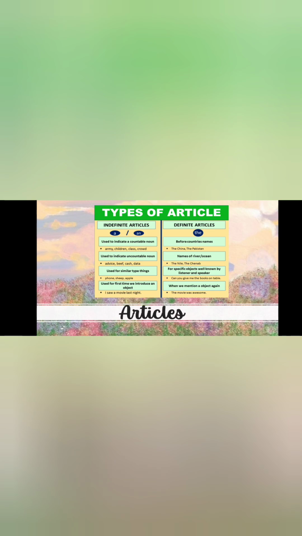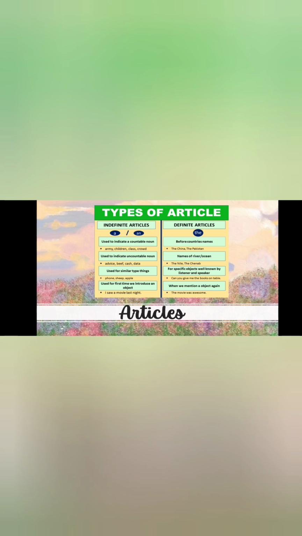Articles are words that identify a noun as specific or unspecific. Very important. So, as you can see, in English we have two types of articles: definite and indefinite. But let's discuss first the definite article in more detail. The definite article can be used with singular, plural, or uncountable nouns.